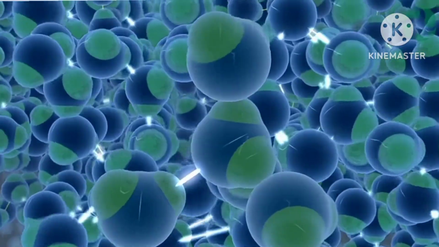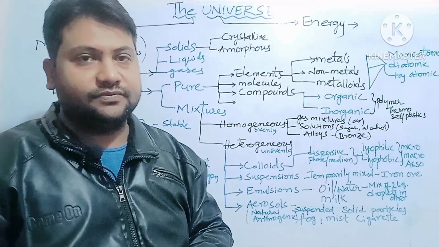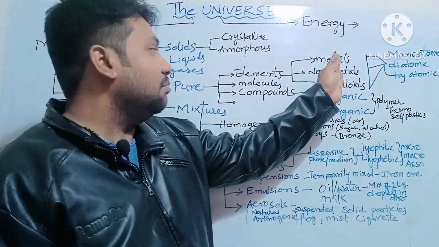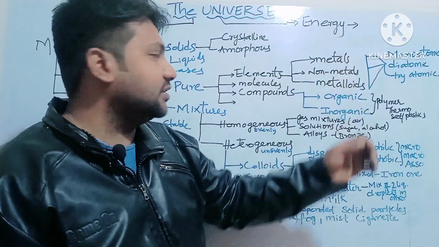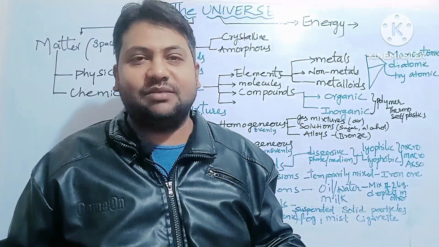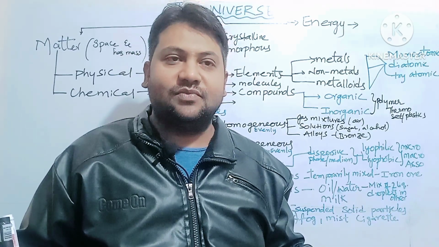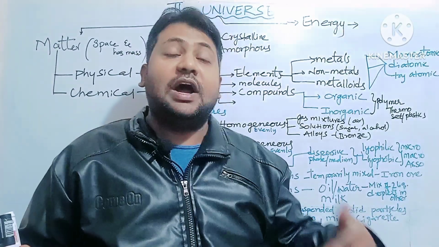So here two different nucleus are bonding. So water can be termed as what? Compound. When you talk about these elements, metals, non-metals and metalloids. Metals are most electropositive in nature. Sodium is a metal, mercury is a liquid metal, right? Iron is a metal.